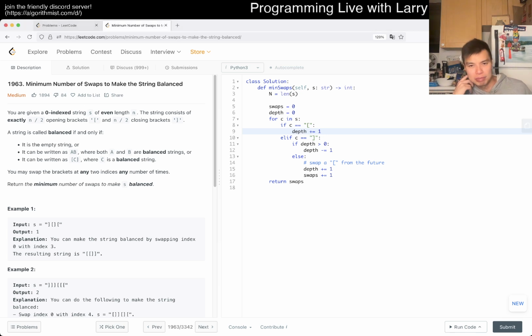This is clearly going to be linear time, constant space, because we just have 2 variables. And that's pretty much all I have for this one. Let me know what you think.